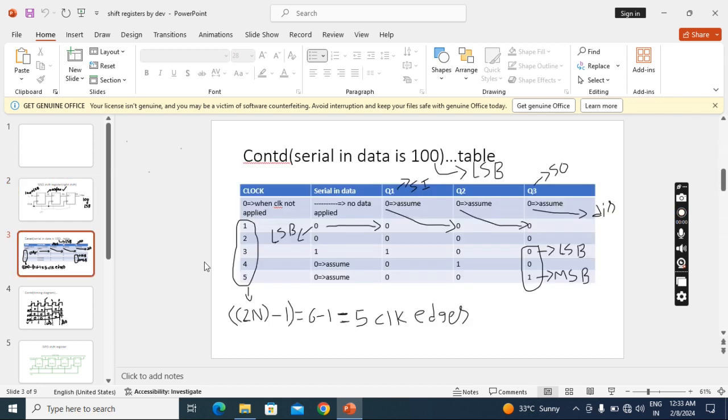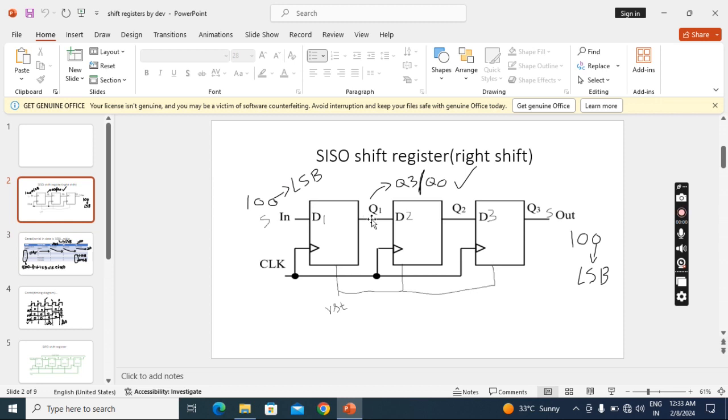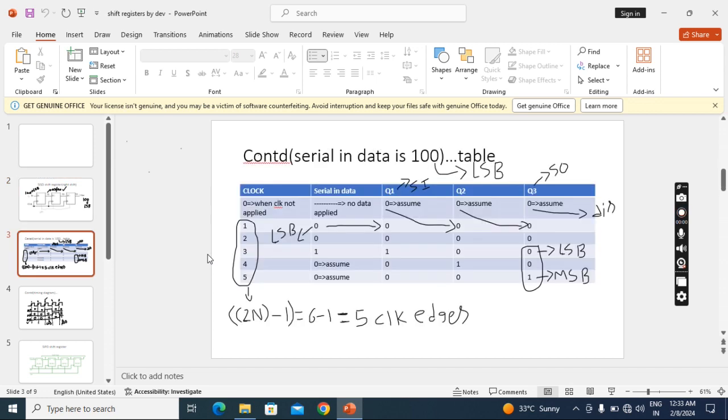Now initially, the outputs we have to assume 0. I have not applied any data here. In that case, what is the output of each flip-flop? 0, 0, 0. That is an assumption.